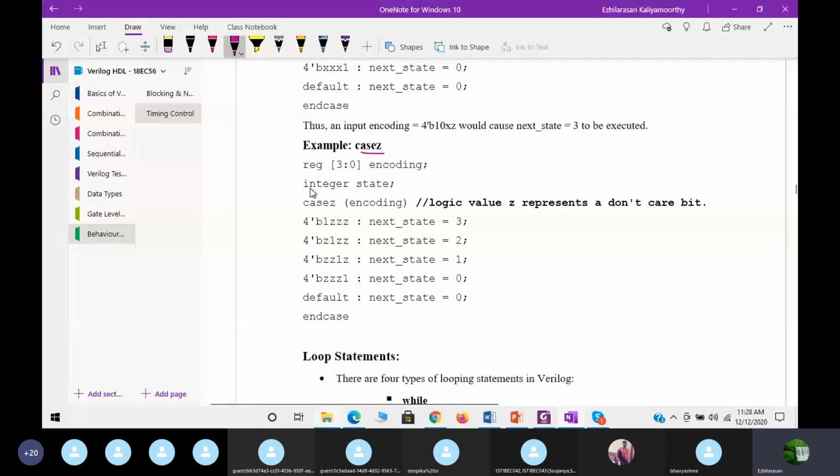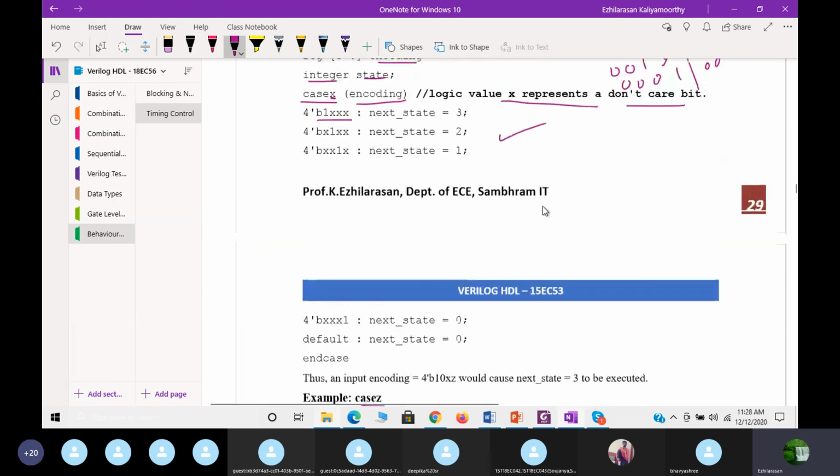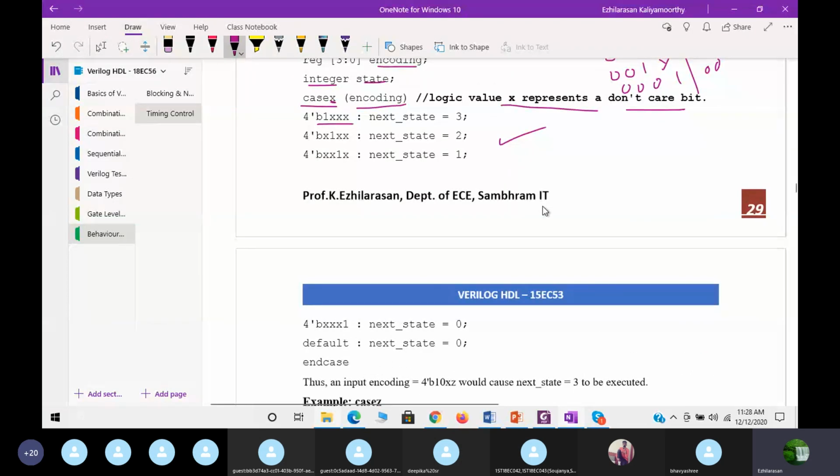See, casez. Same thing, only casez in the place of casex. So logic z represents the don't care bit. Here also it is a high impedance. So you can write like this. I'll recommend you to write your priority encoder, like 4 to 2 or 8 to 3, using the case statement if they ask in your lab experiment.